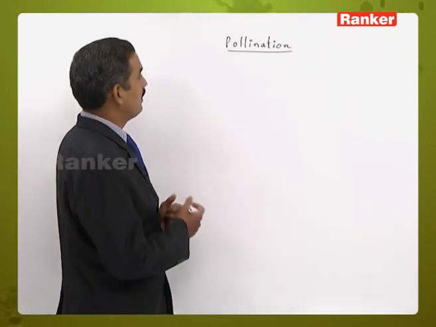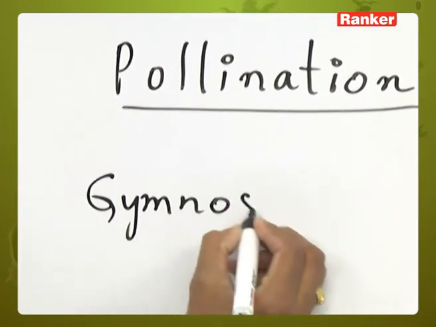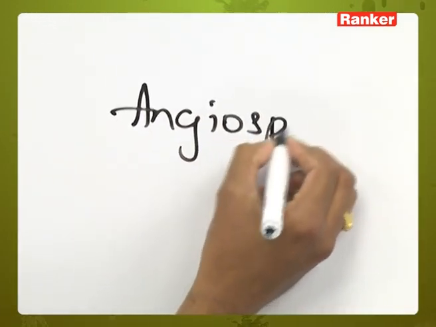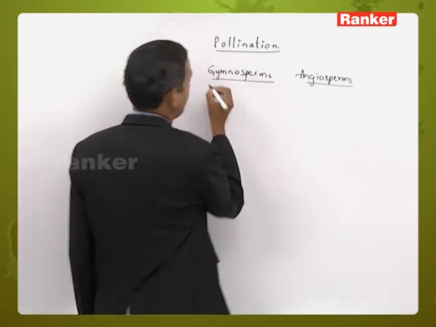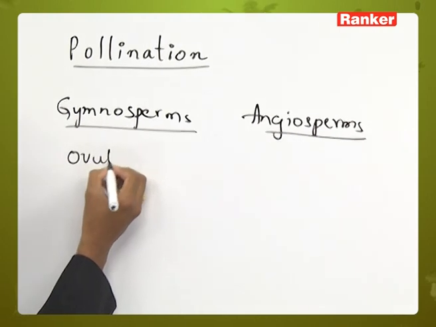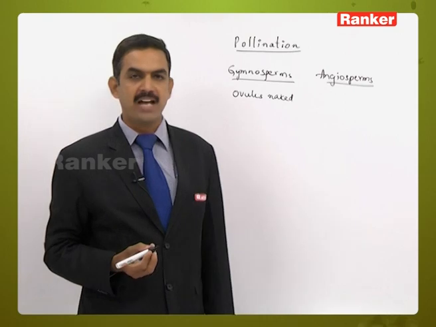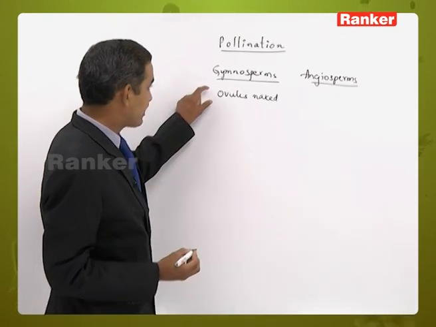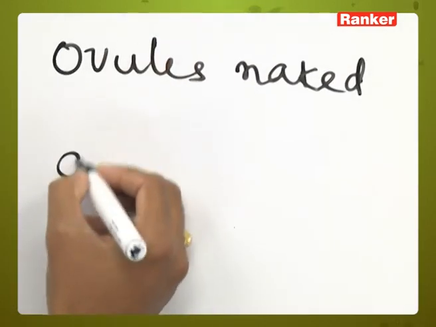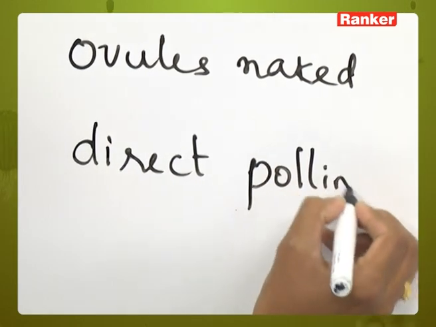So, pollination is generally observed in gymnosperm plants and in angiosperms. In gymnosperms, ovules are naked, that is, the ovules are not enclosed by the ovary wall. That is the reason why the pollen grains directly reach the micropyle of the ovule. As they come directly, we call it the direct type of pollination.